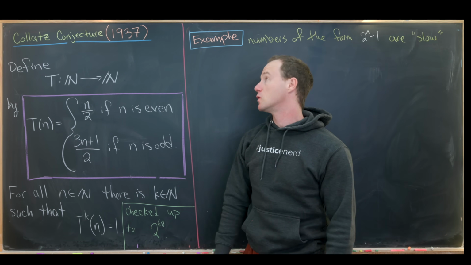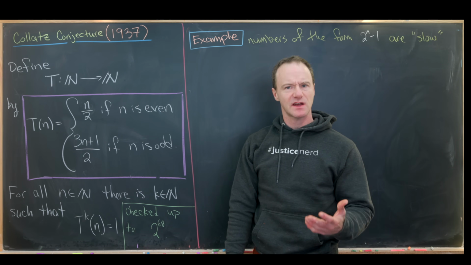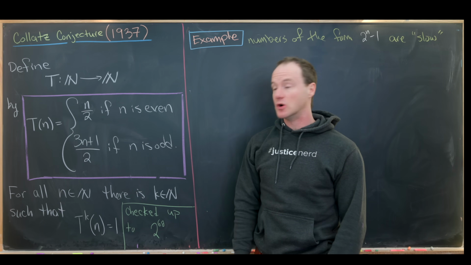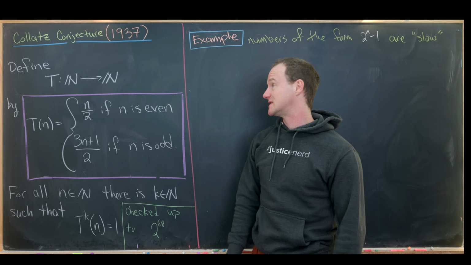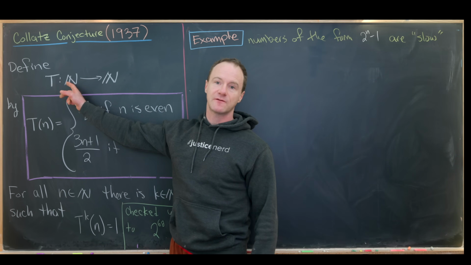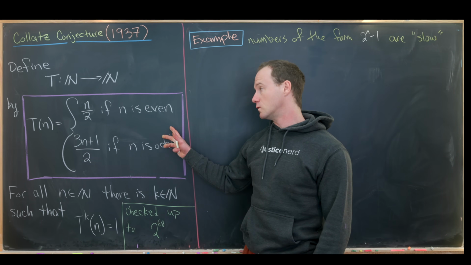Here we're going to look at the Collatz conjecture. So this comes from 1937 and someone of the name L. Collatz. So this is a really well-known conjecture, but let's review what it says. We want to define a function T from natural numbers to natural numbers by the following rule.